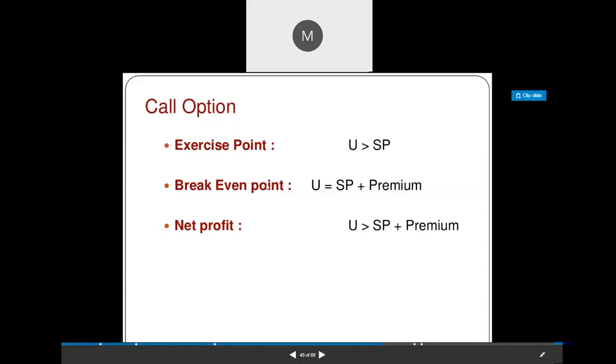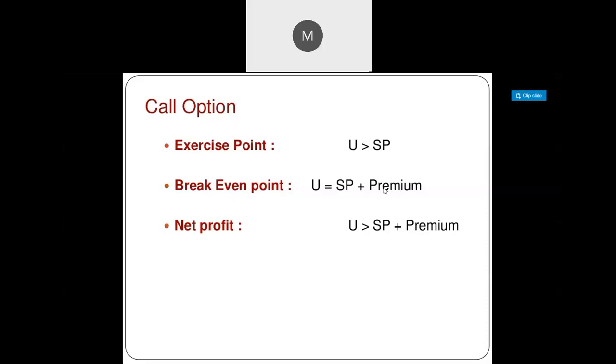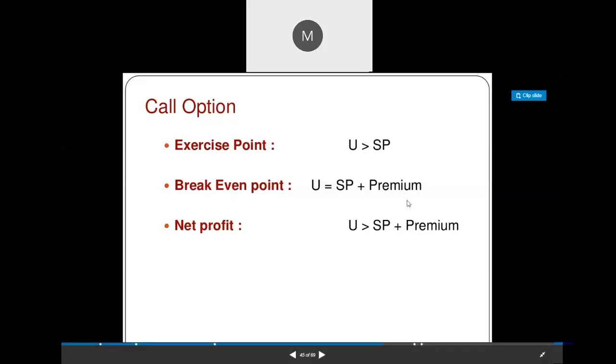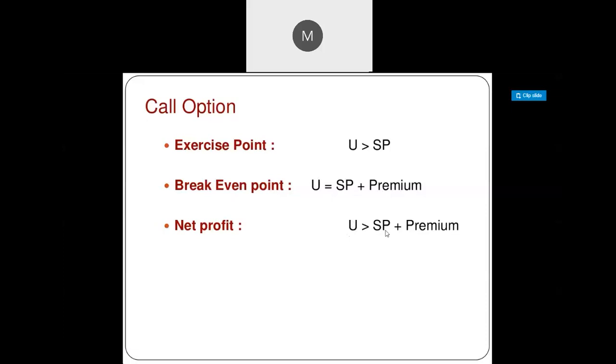So break even point means there is no profit, where the strike price plus premium, meaning the amount the buyer has to give at the time of purchasing the contract, equals the underlying price. The buyer has to give a certain amount of money to purchase the contract, that is called a premium. So strike price plus premium reaches the underlying price. If the underlying price is more than the combination of strike price and premium, then there will be a small amount of profit. Then he will exercise the contract.